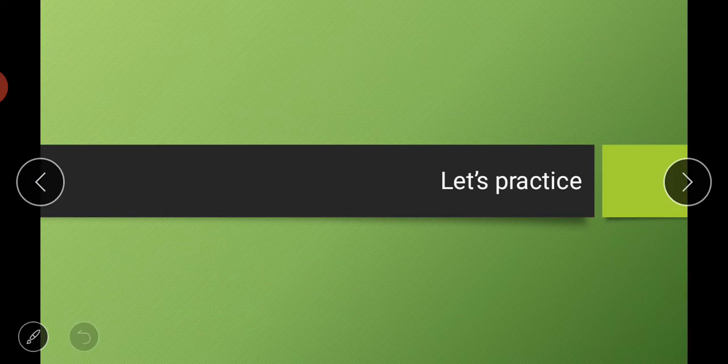This is all about the 8 types of pronouns. Then we will practice these pronouns. We will try to solve some exercises based on these pronouns, and let us start. So let's practice.